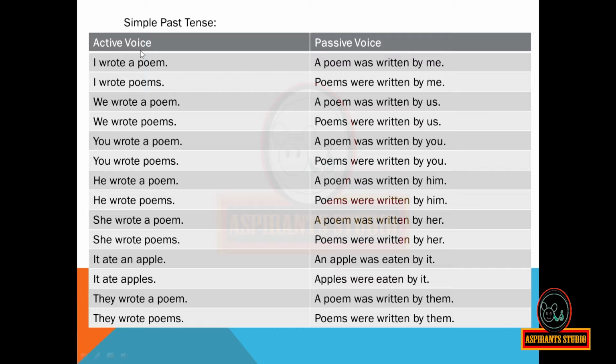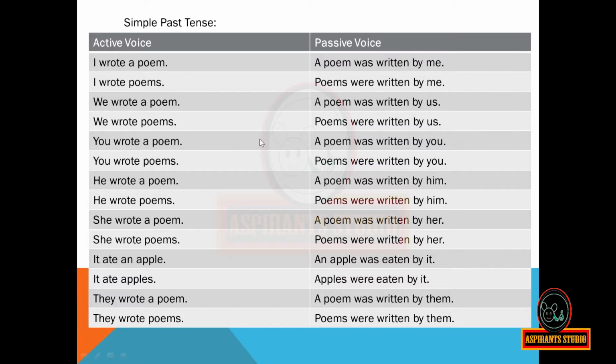Now when the active voice is of simple past tense, I wrote a poem, then the passive voice will be, a poem was written by me. I wrote poems. Poems were written by me. We wrote a poem. A poem was written by us. We wrote poems. Poems were written by us.